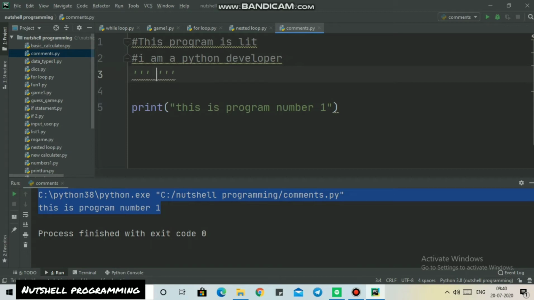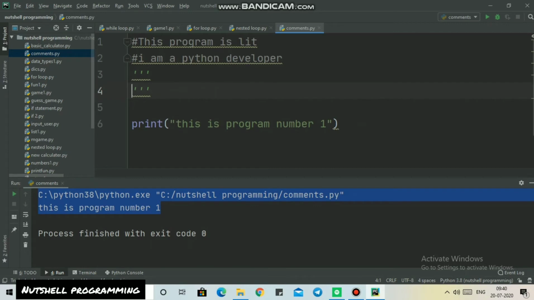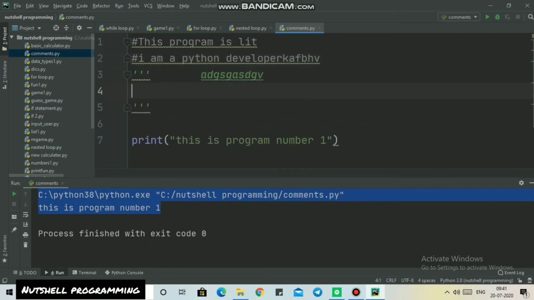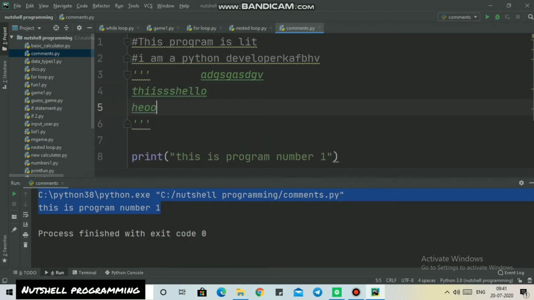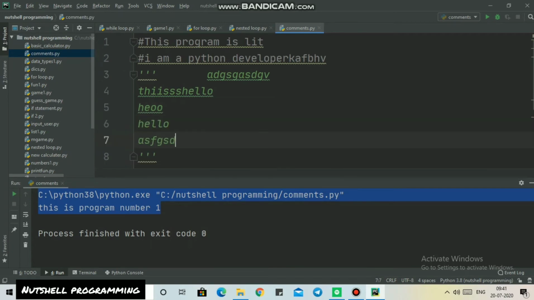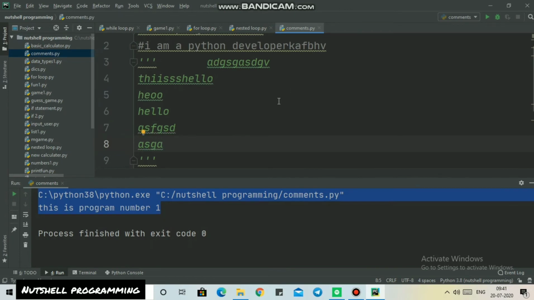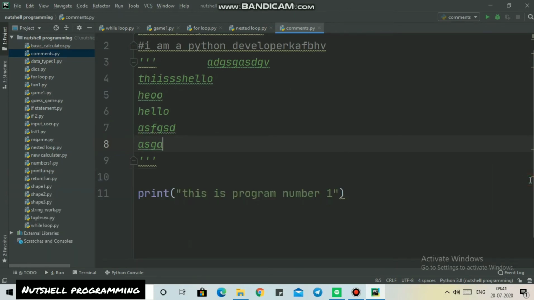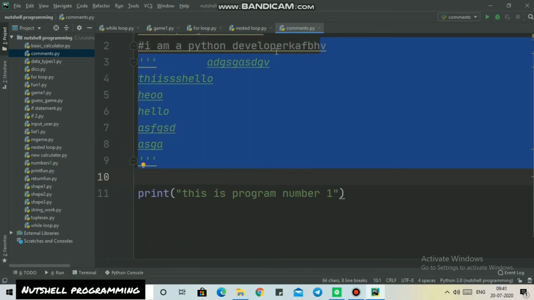You can also declare comments like this. Just type quotation marks 3 times, and inside these quotation marks you can type anything you want. You can give information about the code to the user, like I'm just doing, blah blah blah, anything, abcd. Whatever I'm going to type here will not affect our program. So I'm just typing anything here and I'm going to run this program, and let's see what our output will be. So we have many comments here, and I run this program.